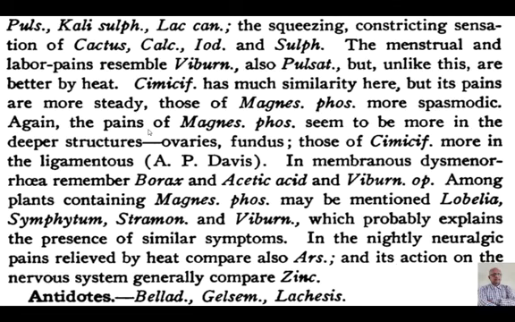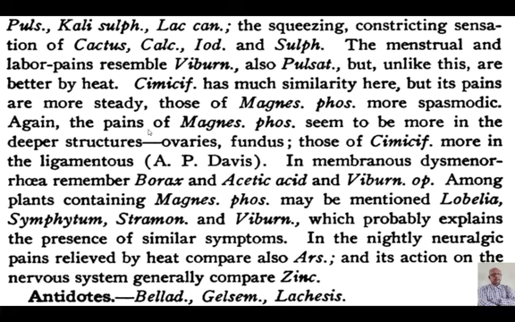One more remedy is Rhus tox at that level. Mag phos, the pains are spasmodic. Again, the pains of Mag phos seem to be more in the deeper structure. See, this is one more important hint which he is giving, that Mag phos pains are more in the deeper structure. They are more inside. Ovaries, fundus of the ovaries. Whereas those of Cimicifuga are more in ligaments. This is given by A.P. Davis. So this type of understanding is very important when you are prescribing fast, looking at the patient's complaints and finding out exactly the location. This plays a very vital role. Here you have to understand where exactly the site of action is.